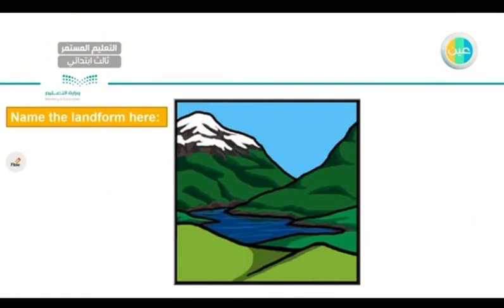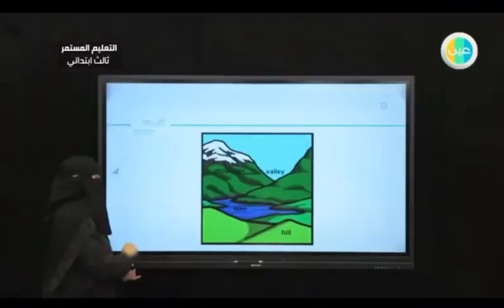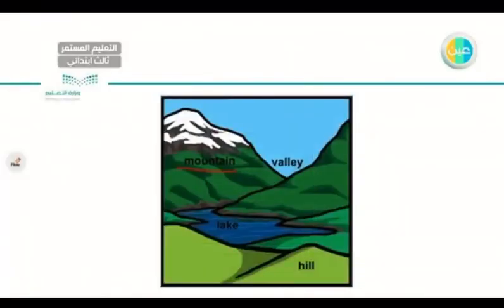So let's try to name some of the landforms here. Actually, there are 4 different landforms in this picture. I can name a few, but I will give you some time. What do you think the landforms here are? There are 4. As you can see, I can identify a mountain, a valley, a lake, and a hill. Let's read them. I have a mountain, a valley, which is a way or a road between 2 hills or 2 mountains, a lake, and a hill.